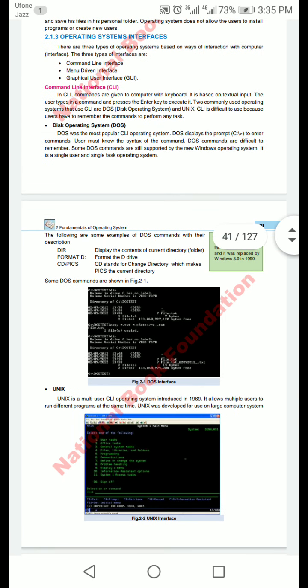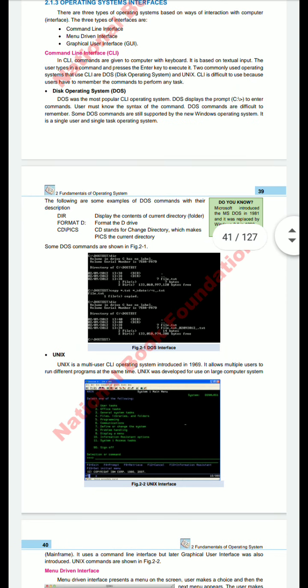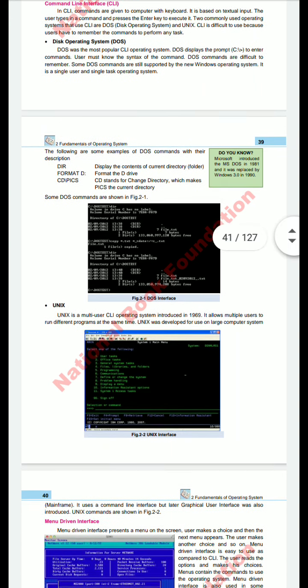DOS commands are difficult to remember. If we enter a wrong command or the syntax of the command is incorrect, then the command will not proceed. Some DOS commands are still supported by the new Windows operating system. It is a single user and single task operating system.